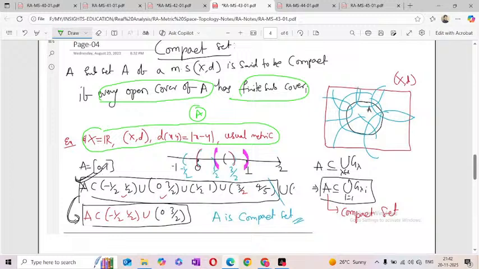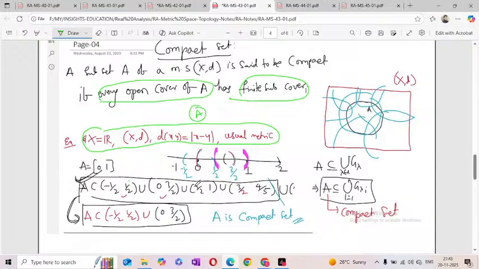So is the closed interval 0 1 compact? I'm taking a cover: minus 1 by 2 to plus 1 by 2, union 0 to 3 by 2, union 1 by 2 to 1, and union 3 by 2 to 4 by 5. Observe, 1, 2, 3, 4. Now it is an open cover.